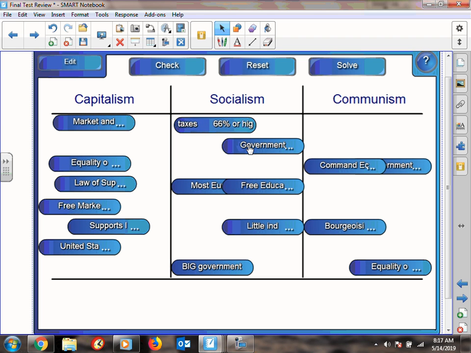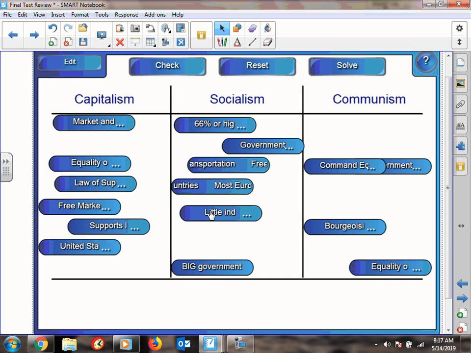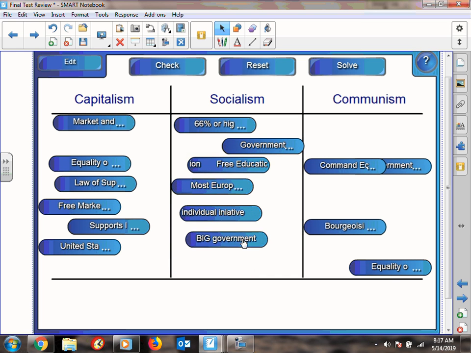Socialism has 66% higher taxes. The government and the economy are merged. In a socialist government, you have free education, medical care, and sometimes transportation. Most European countries find themselves here. There's a little individual initiative just simply because you don't make the money that you do in a capitalistic society.